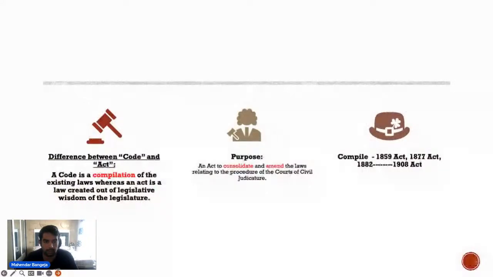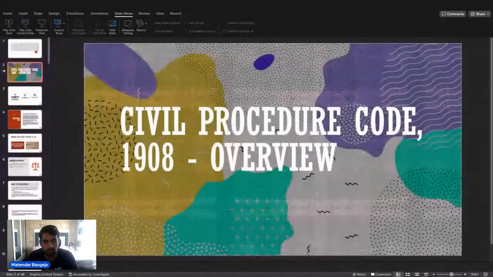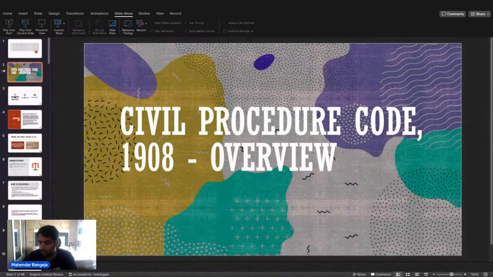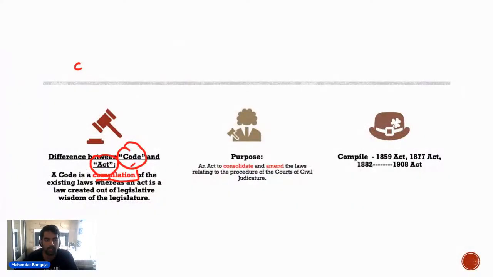Firstly, why is the Civil Procedure Code called a code? Do you know the difference between a code and an act? A code is a compilation of all the existing laws. So in CPC, the word code means a compilation of all the acts that existed prior to the coming of CPC.